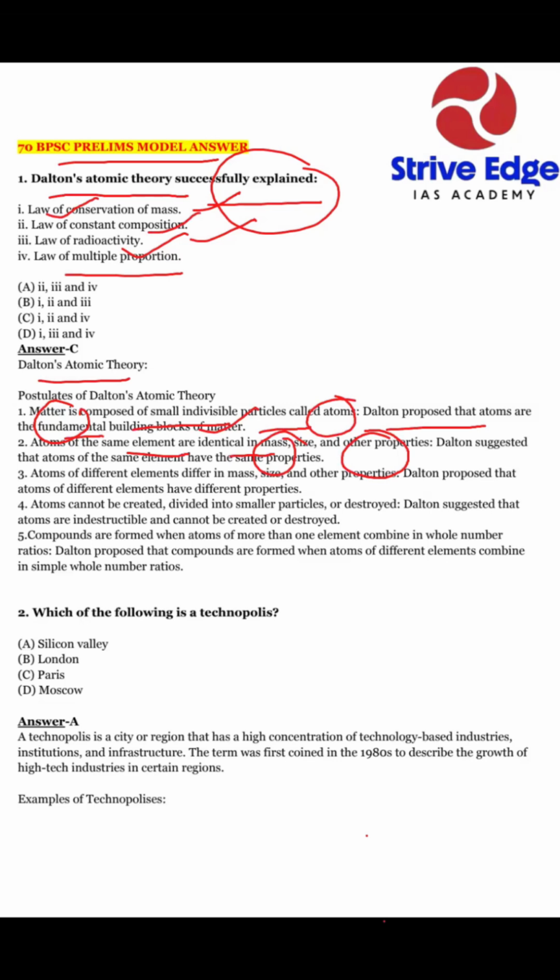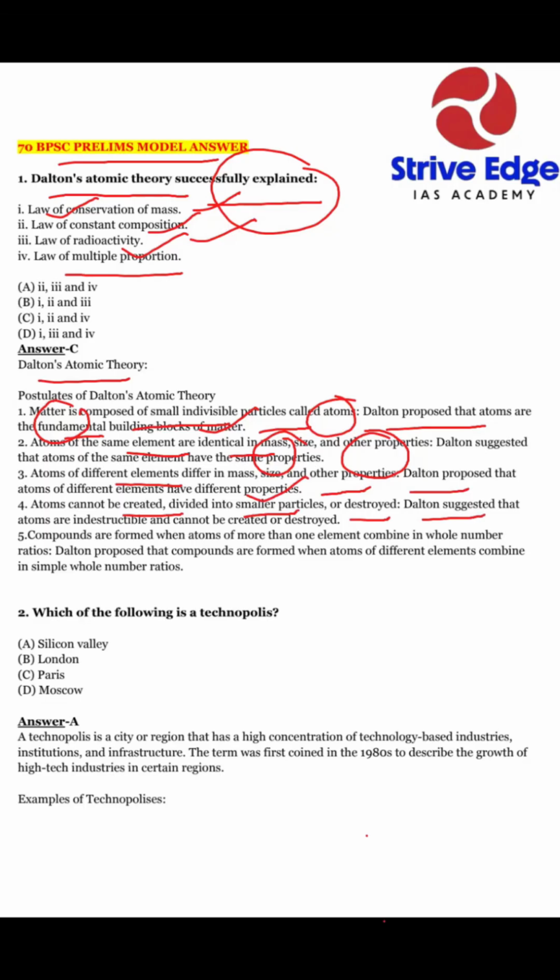In the next point, atoms of different elements differ in mass, size, and other properties. Dalton proposed that atoms of different elements have different properties. Atoms cannot be created, divided into smaller particles, or destroyed. Dalton suggested that atoms are indestructible.